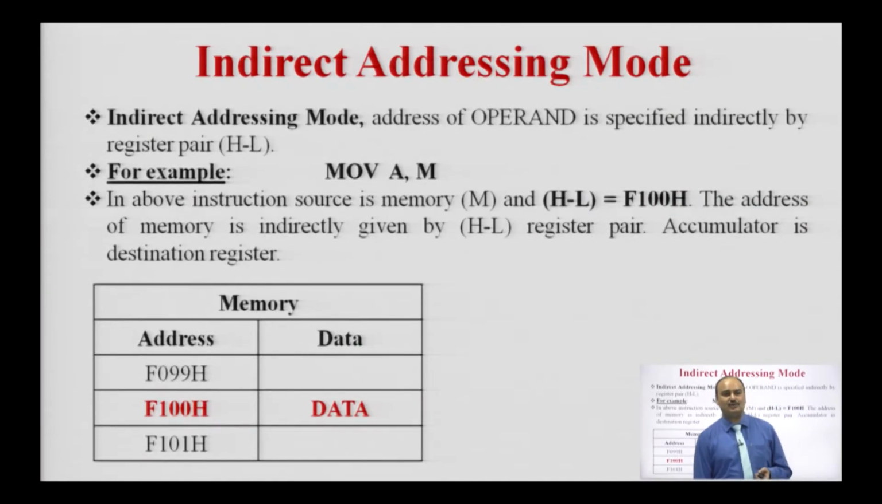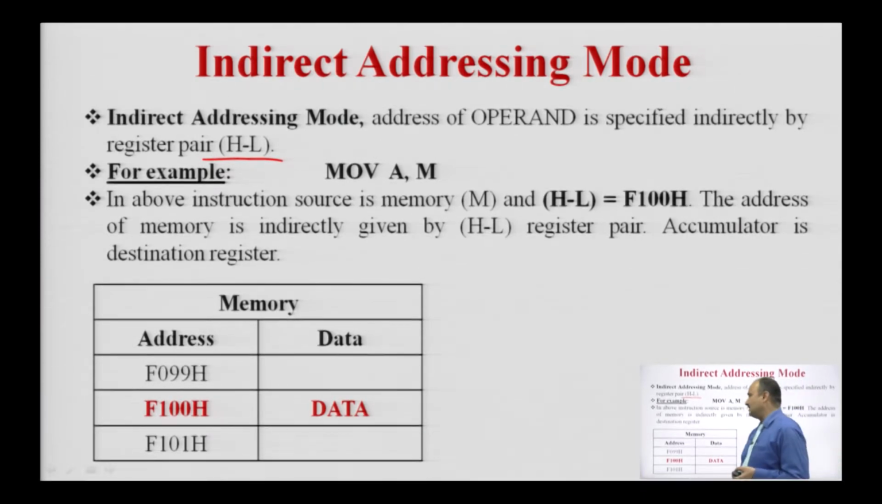Indirect addressing mode. In indirect addressing mode, the address of the operand is specified indirectly by a register pair. Here we use the HL register pair. The HL register pair is a 16-bit register. To specify the memory address, we need the HL register pair, which is 16-bit and will hold the 16-bit address of the memory.